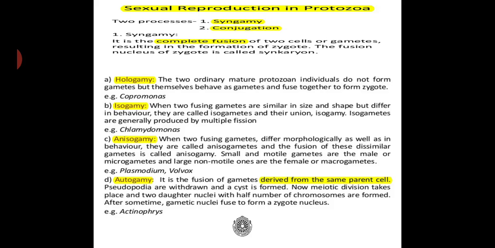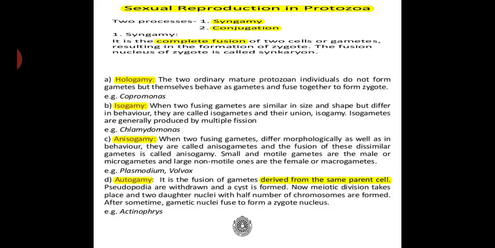Coming to the first type, syngamy. What is syngamy? It is the complete fusion of two cells or gametes resulting in the formation of a zygote, and the fusion nucleus of the zygote is called synkaryon. And the following subtypes of syngamy can be seen. The first one is hologamy, next isogamy, next anisogamy, and then autogamy.